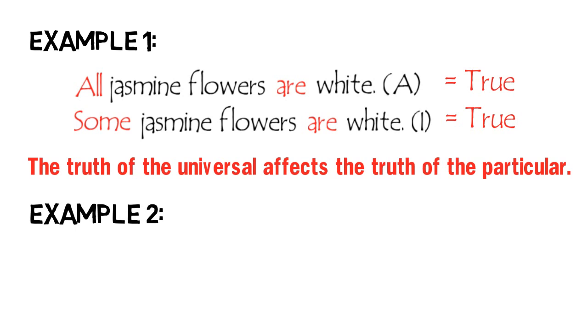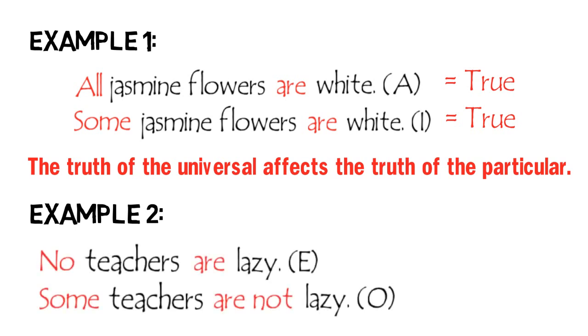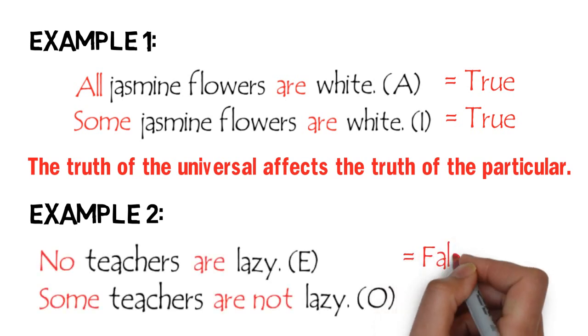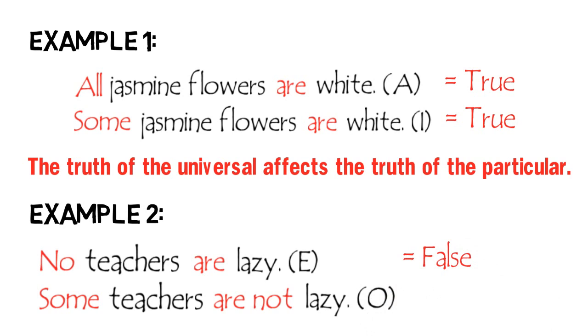If we assume that the proposition "No teachers are lazy" is false, then its subaltern "Some teachers are not lazy" is doubtful, in the sense that it can either be true or false.